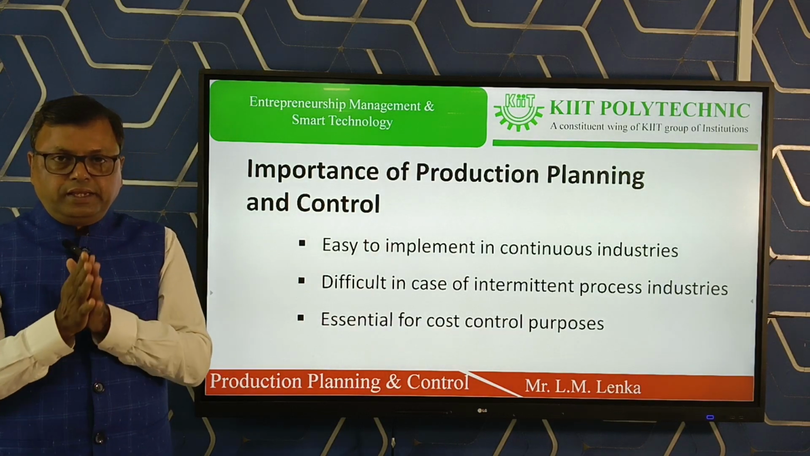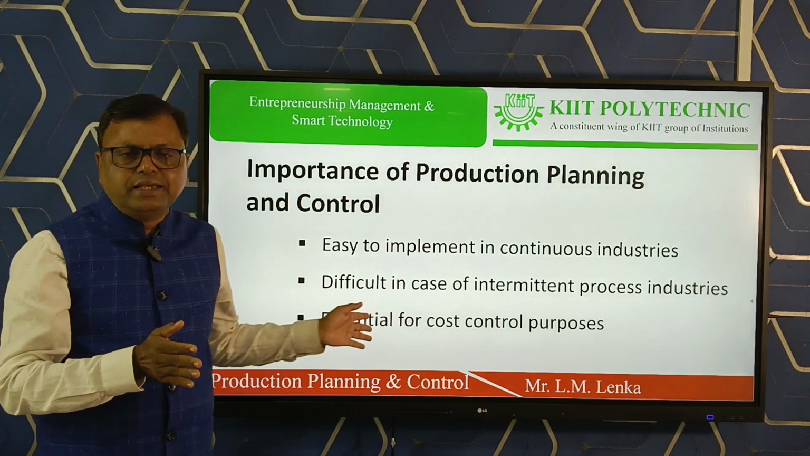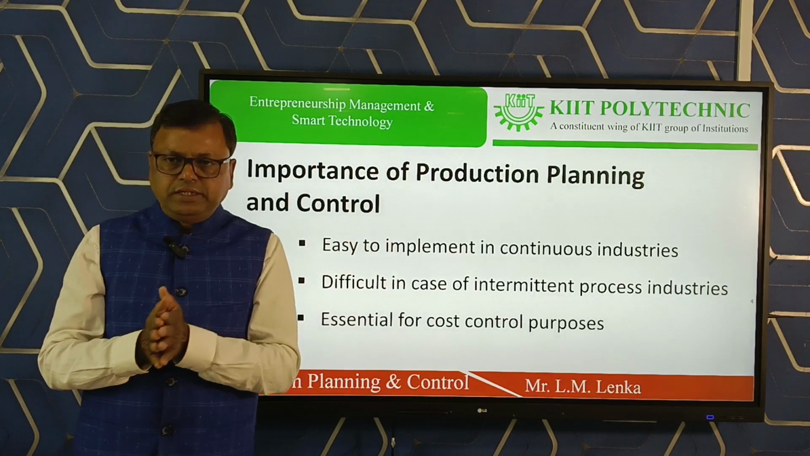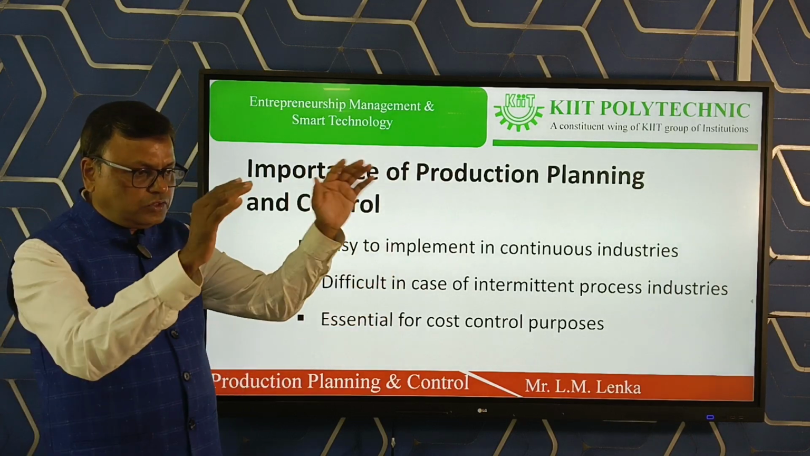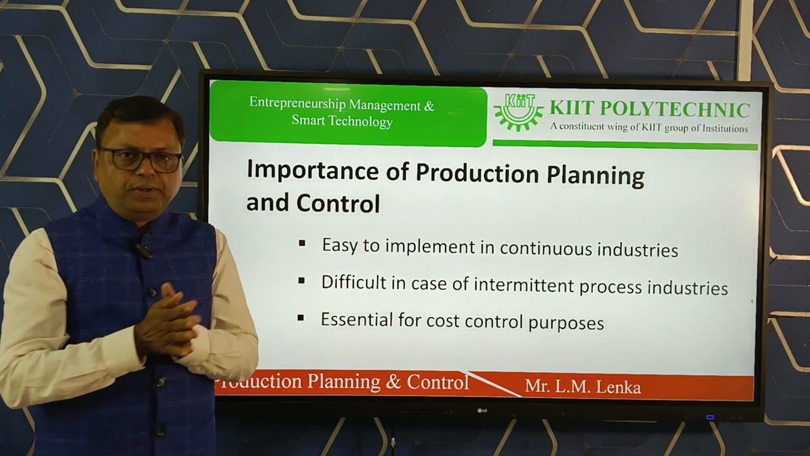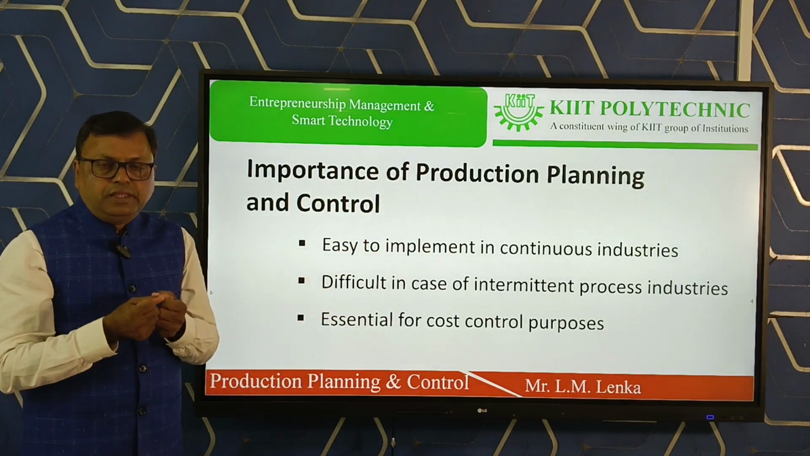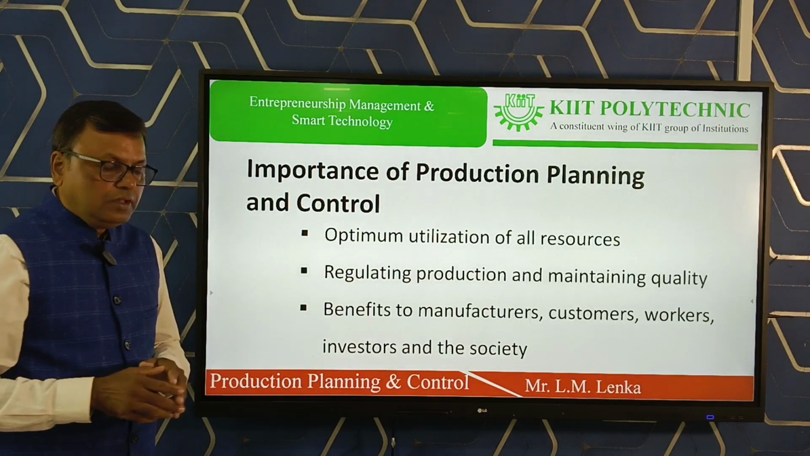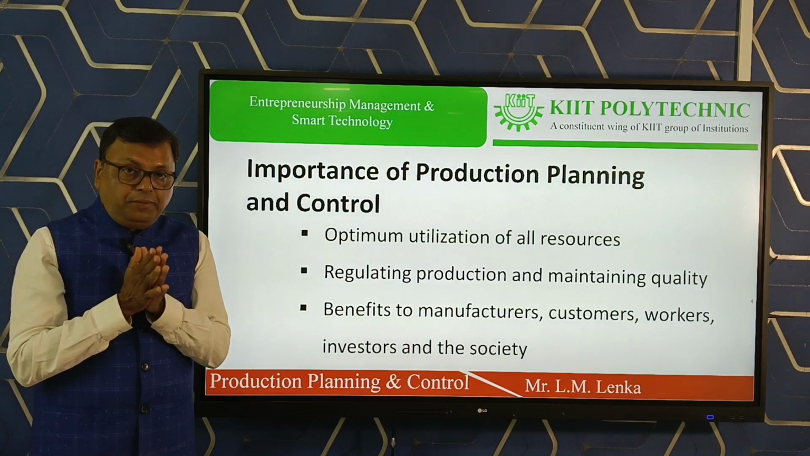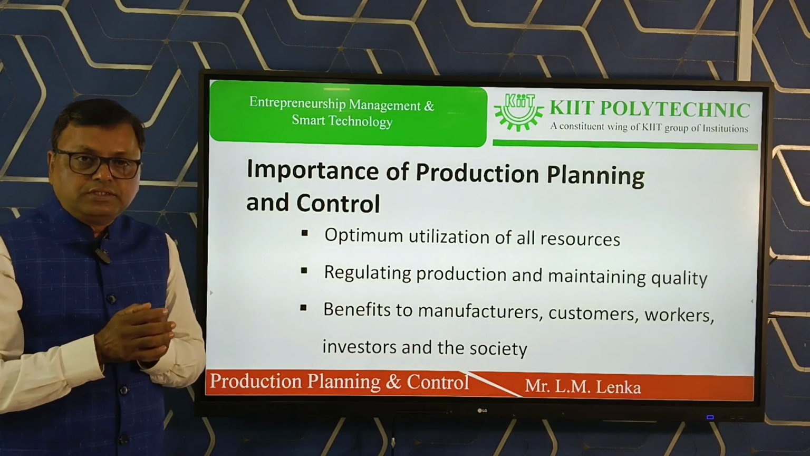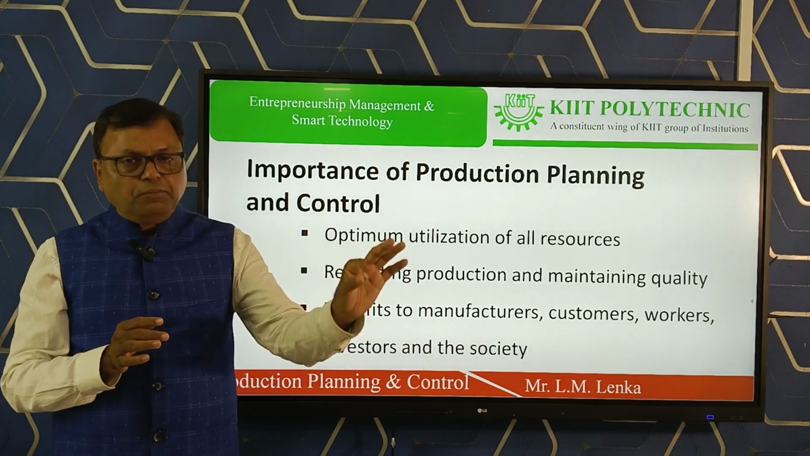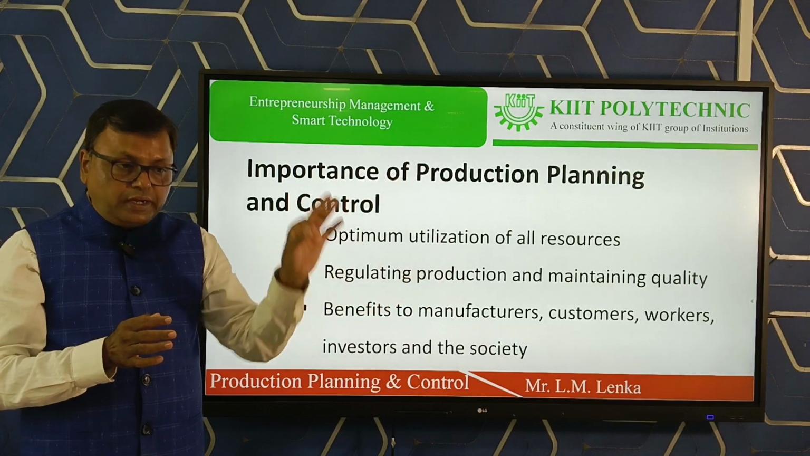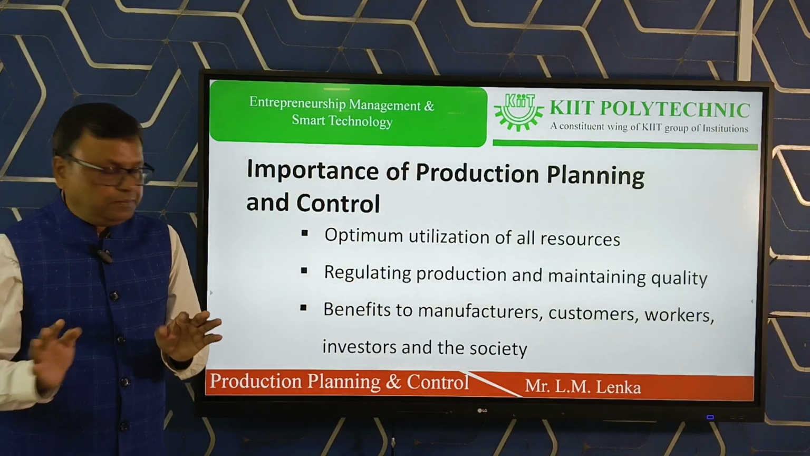Production planning and control, PPC, is essential for cost control purposes, because if we effectively utilize the resources, utilize the money, and if the people are working properly, then automatically the cost is controlled in an organization. The production activities are to regulate the production and maintain the quality. This is the aim: how to regulate the production, with the condition that we maintain the proper quality.